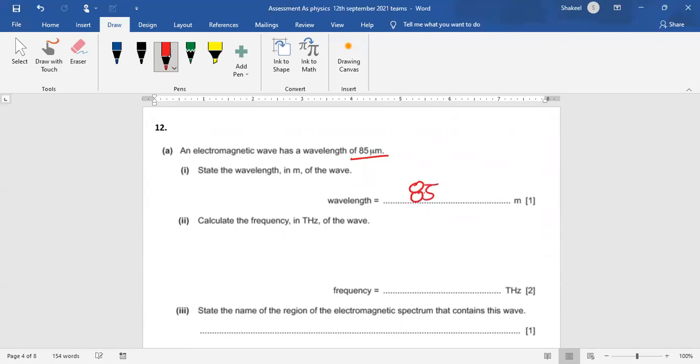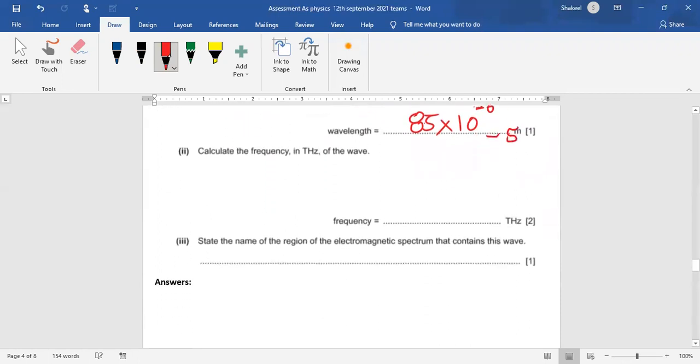So it is 85 into 10 power minus 6, the simplest way. Or you can write 8.5 into 10 power minus 5. So both will be correct. Then you have to calculate the frequency in terahertz. So, okay, we know that v is f lambda and f is v by lambda. So what you will do is simply put the value.